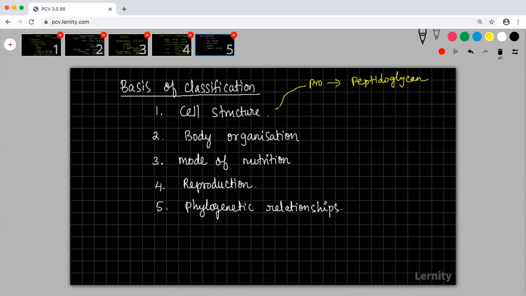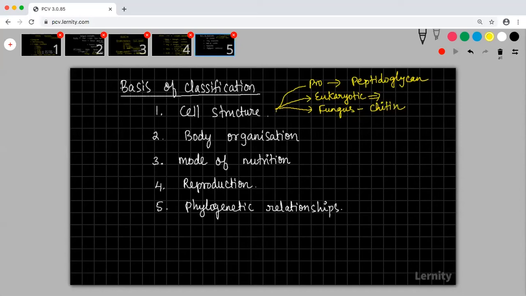If you are going to see a eukaryotic cell, it depends on what kind of cell it is. Similarly, if you see fungus, fungus will have chitin in their cell wall. Chitin is a chemical structure which will make the cell wall of fungus.